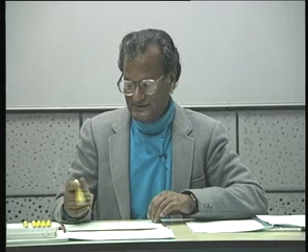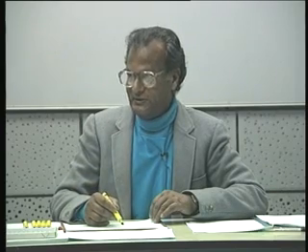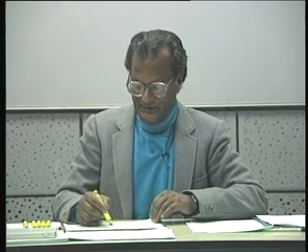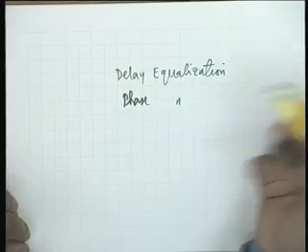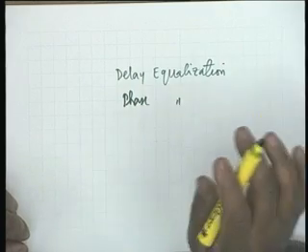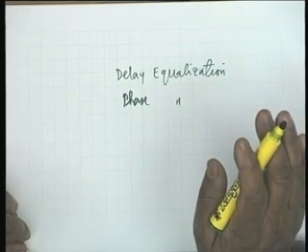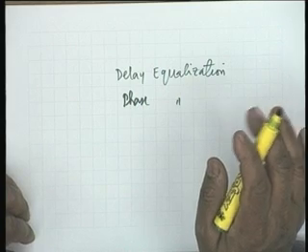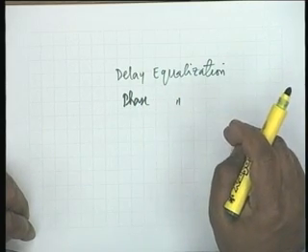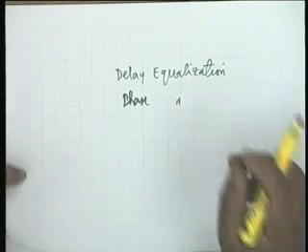In that sense, it can also be called phase equalization. Phase equalization means that phase is converted to a linear function of frequency. Point clear? All right.